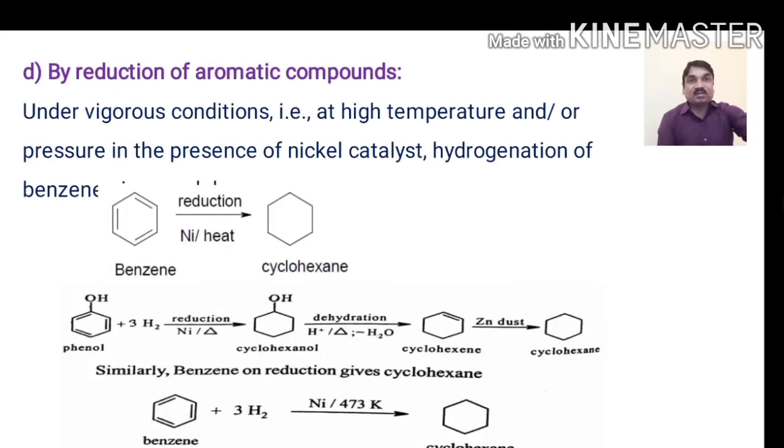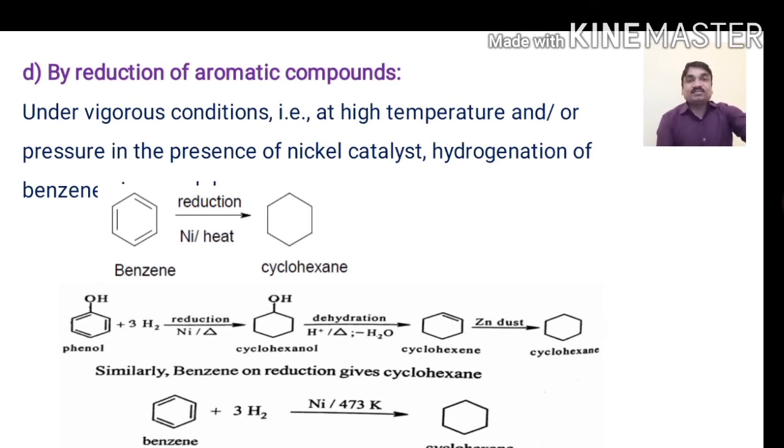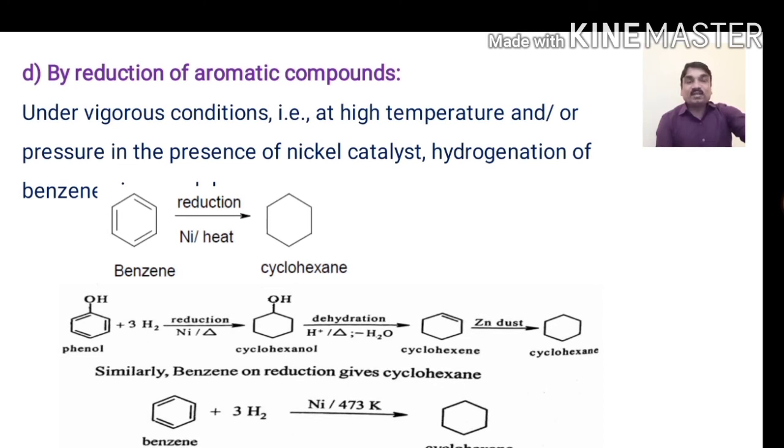The third method of preparation is by the reduction of aromatic compounds. We know that aromatic compounds are less susceptible to reduction, so we use drastic conditions to reduce these compounds. We know what is meant by reduction: addition of hydrogen is called reduction, or removal of oxygen is called reduction. When hydrogen is added to a compound, it undergoes a reduction type of reaction. There are many definitions available for oxidation and reduction reactions.